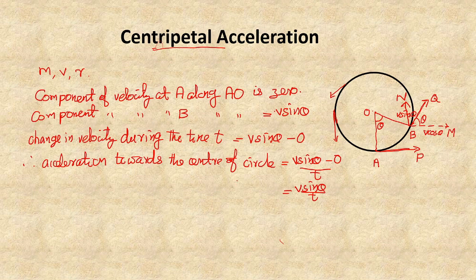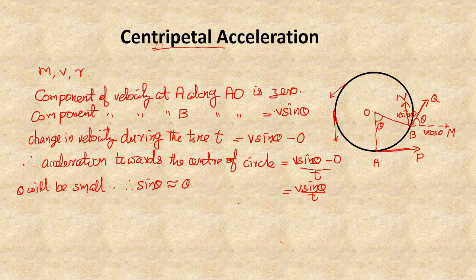But here we are making an approximation, with t being infinitely small. If the time interval is very small, then theta will also be very small. If theta is very small, then what happens? Sine theta is approximately equal to theta itself.